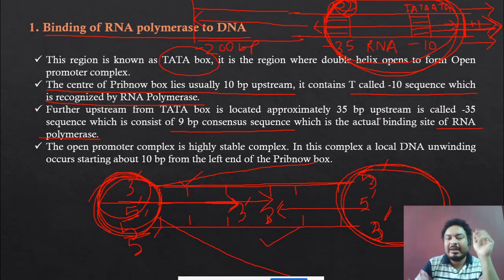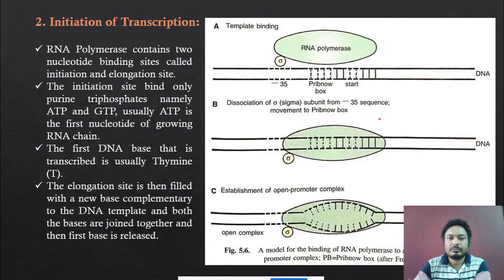So after the binding, they start the initiation process. Now what is initiation? Okay, now see. The next process is the initiation of the transcription. How do they initiate the transcription process? Okay, now see. RNA polymerase contains two nucleotide binding sites called the initiation and the elongation site. Okay, so in the DNA molecule, two important areas are there: one is called the initiation site, and one is called the elongation site.